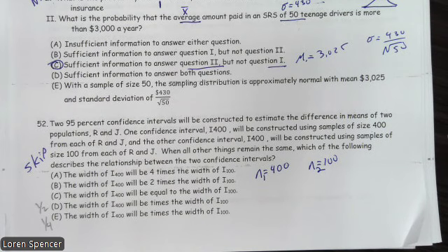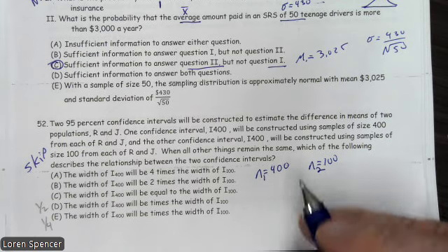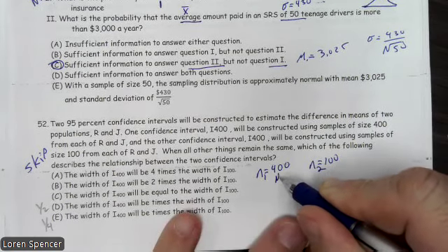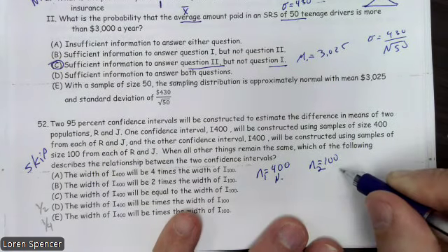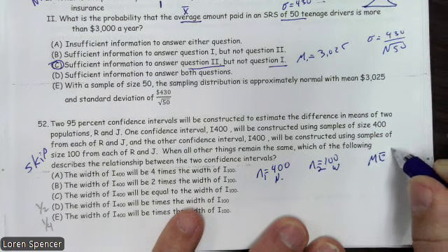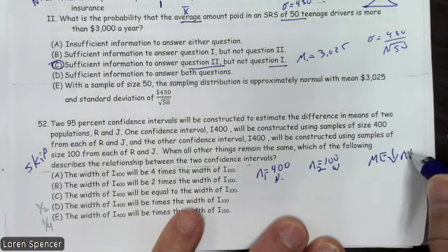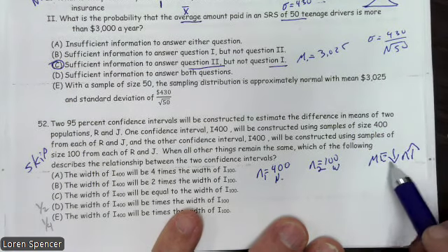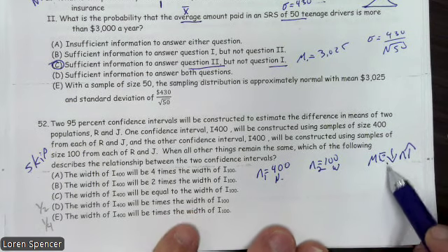When all things remain the same, in other words, they have the same standard deviations, which of the following describes the relationship between the two confidence intervals? Okay, first off, we know that this will be narrower because it has a larger sample size, and this will be wider because the margin of error goes down as N goes up. As the sample size goes up, the margin of error goes down.